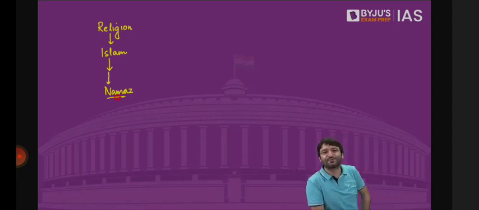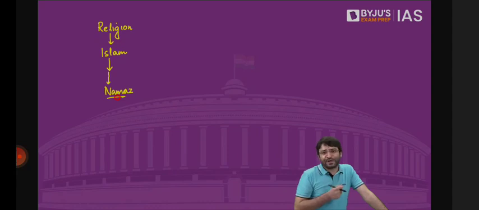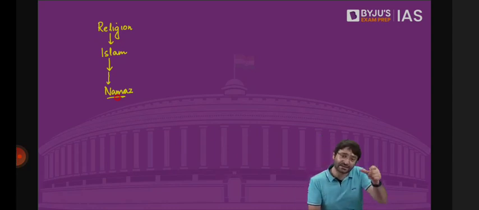What if your religion is forcing you to offer namaz 5 times a day? Can you go to the court saying we should not be forced to pray 5 times? We should be forced to pray only 1 time, or 1 time in a week, or 1 time in a month, or 1 time in a particular year. We can't pray 5 times in a particular day. The courts will not interfere, even if it is exploitation. Why? Because namaz is an essential religious practice in Islam. The courts will not interfere, even if it violates other fundamental rights.